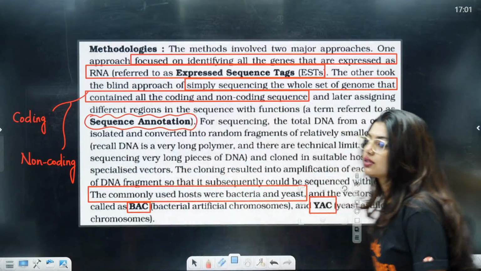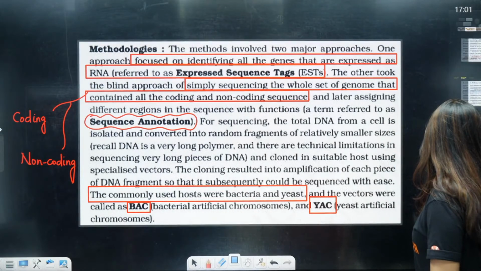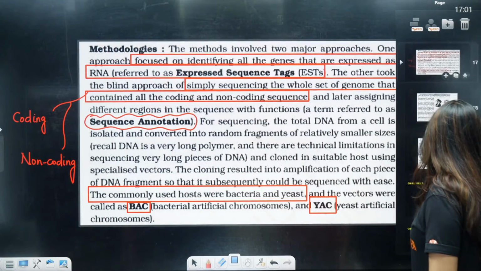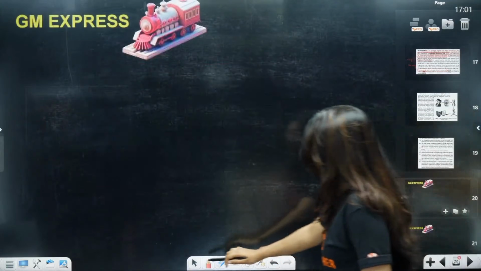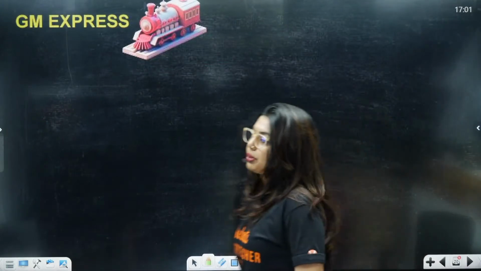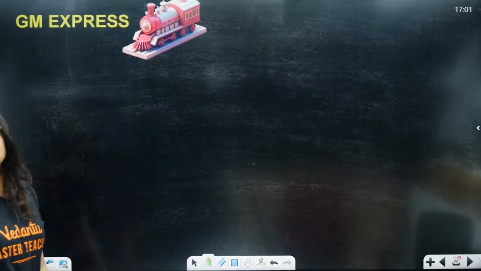Now I'm going to explain this to all of you. So, what did they just say? Listen to me carefully, you will be able to understand it very smoothly.